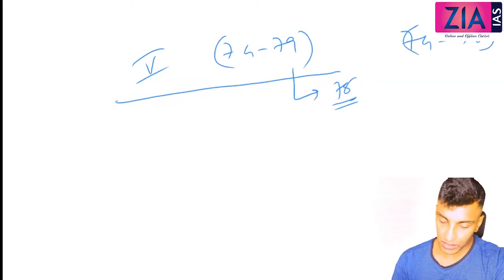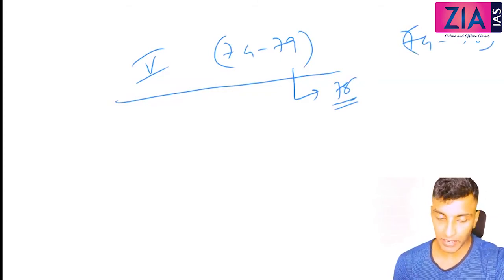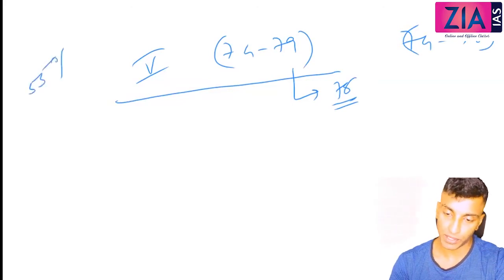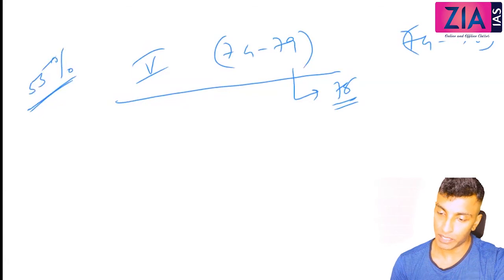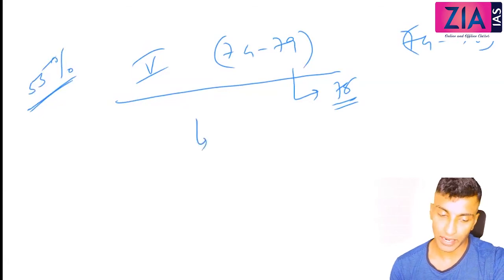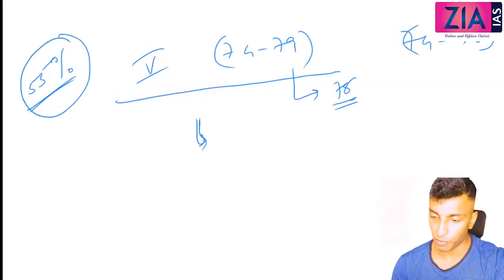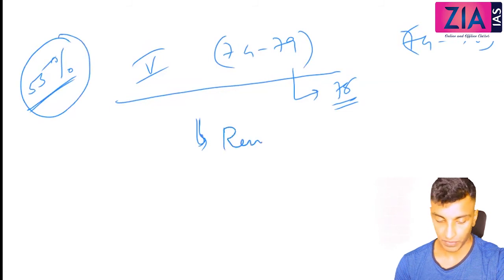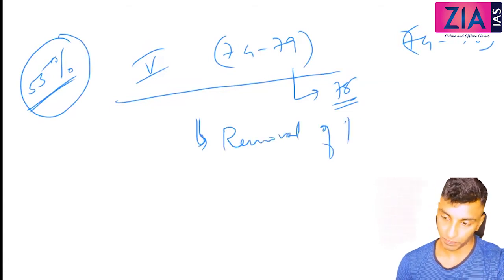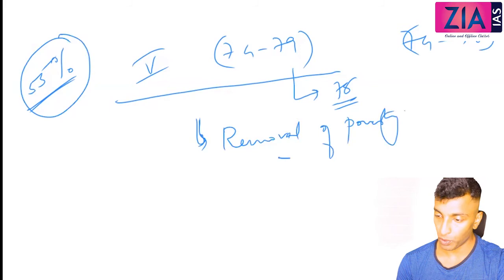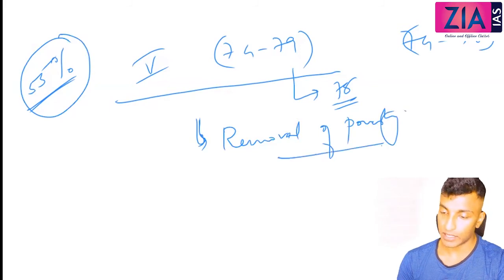As I've told you, in 1973 the NSSO data showed poverty at 55%, which is so high. So what should be the focus here? This is how you need to connect everything. You connect this data, and now you can tell: it is the removal of poverty. So the focus is removal of poverty, and you will see the minimum needs program here. The growth achieved is 4.8%.